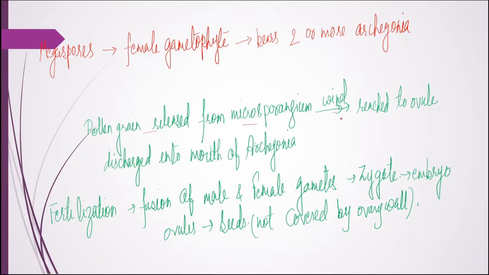The pollen grain is released from the microsporangium, and with the help of the wind it reaches the ovule and is discharged into the mouth of the archegonia, where it fertilizes the egg. After fertilization the product is the zygote, and this zygote gives rise to the embryo, and the embryo inside the seed, so seeds are produced. These seeds are not covered by the ovary wall, and the seed undergoes germination to give rise to a new plant. In gymnosperms, the plant is sporophytic, that is a diploid structure, and only the gametophyte is represented by the female and male gametes.